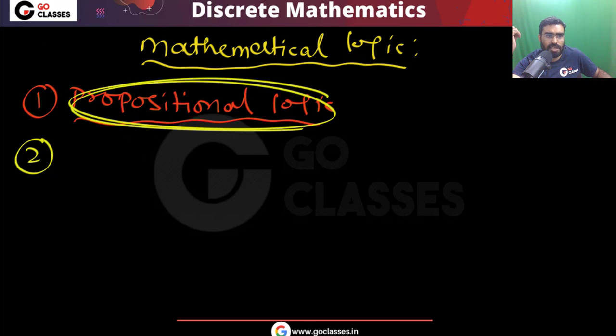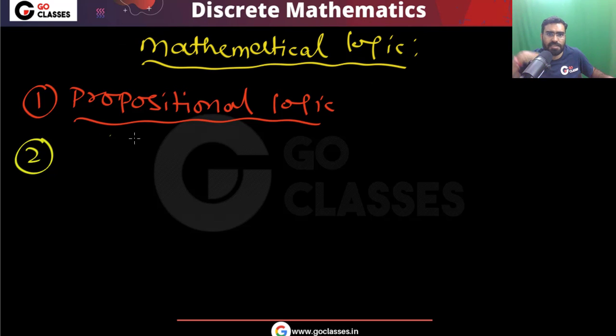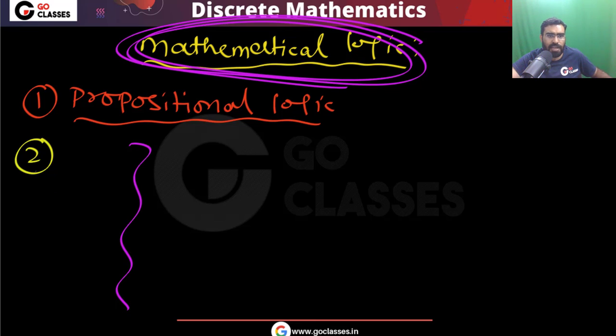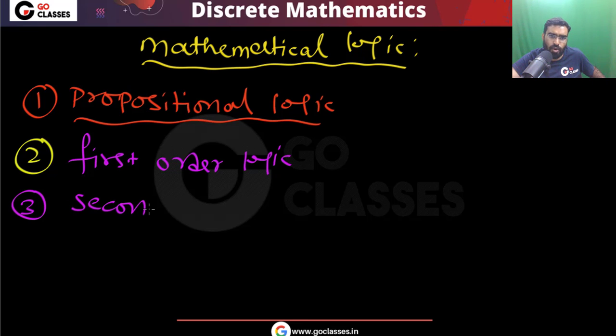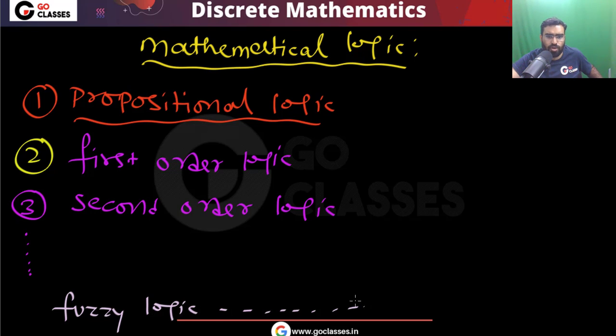See, propositional logic is one type of mathematical logic, or I can say it is a subset of mathematical logic. So in mathematical logic we have many different types of logic. One of them is propositional logic, another is first order logic. There are many more. For example, there is second order logic, third order logic, fourth order logic, and so on. There is another called fuzzy logic, and many more. So remember, there are many different types of logic.